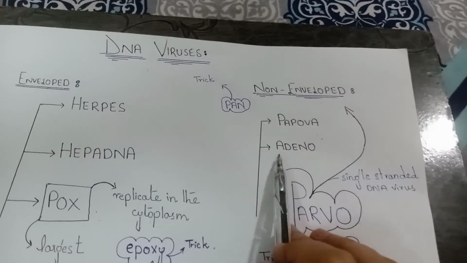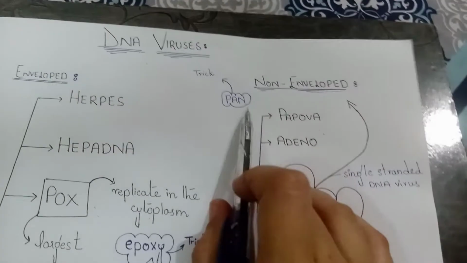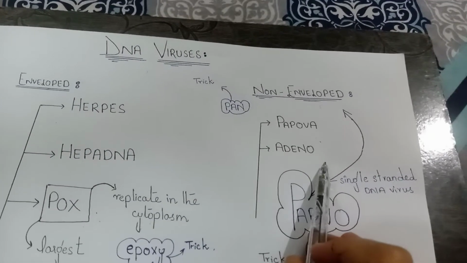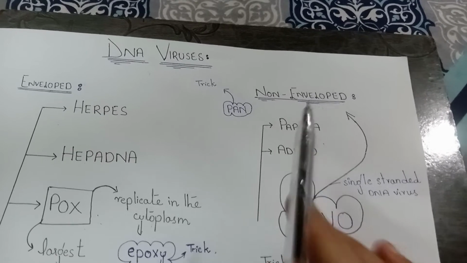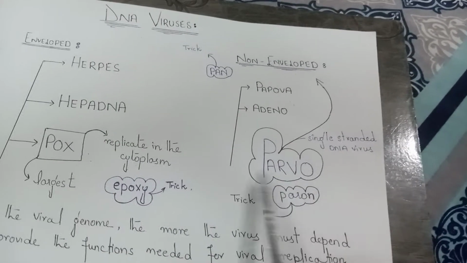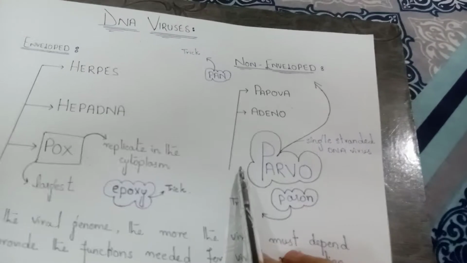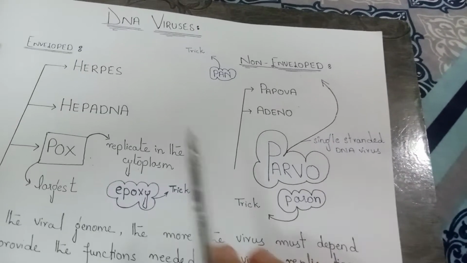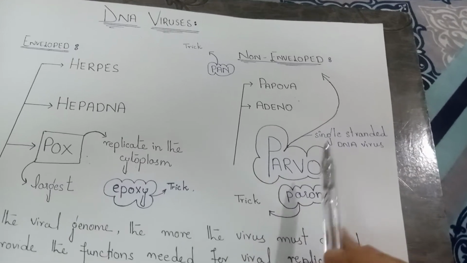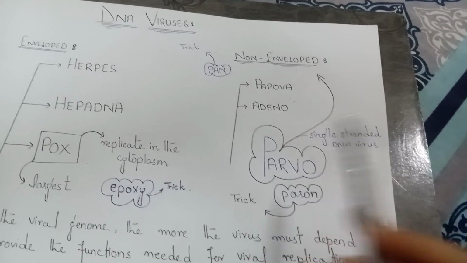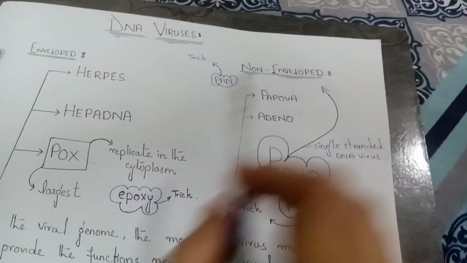Okay, Adeno, and the N in adeno, right? So it denotes that they are also non-enveloped DNA viruses. Okay, now we have parvovirus. I told you that all other viruses are double-stranded DNA viruses except the parvovirus, which is a single-stranded DNA virus. Now is the parvovirus enveloped or non-enveloped?